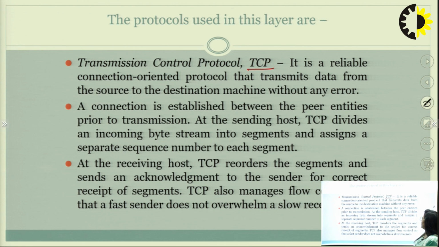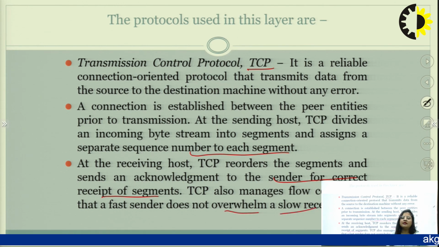At the sending host, TCP divides the incoming byte stream into segments and assigns a separate sequence number to each segment. At the receiving host, TCP reorders the segments and sends an acknowledgement to the sender for correct receipt of the segments, and TCP also manages flow control so that fast senders do not overwhelm a slow receiver.